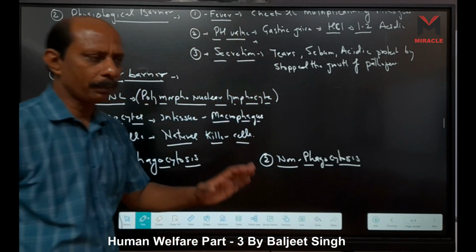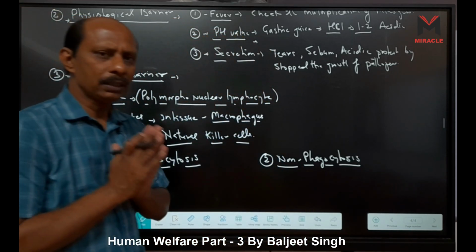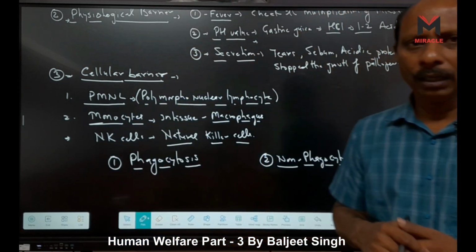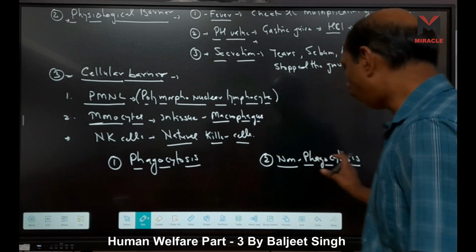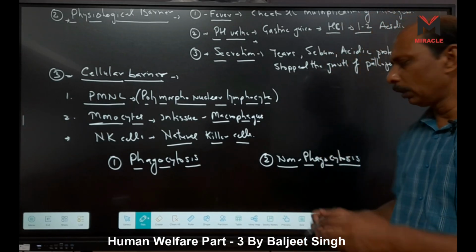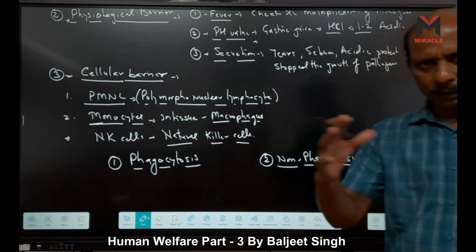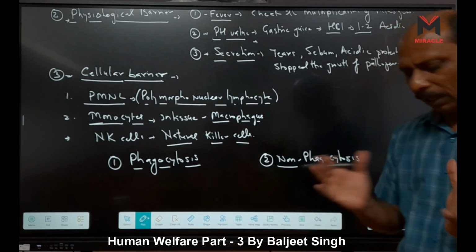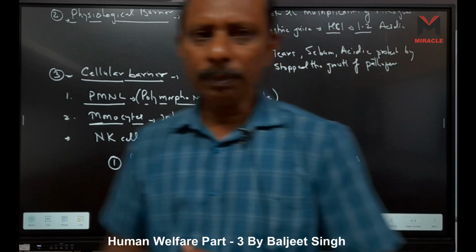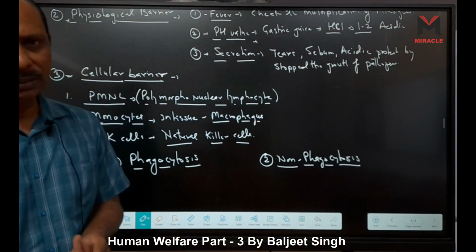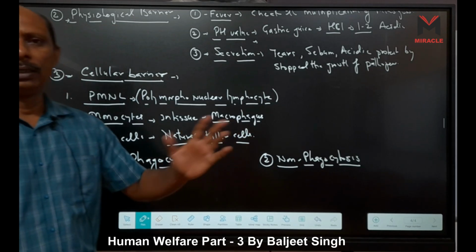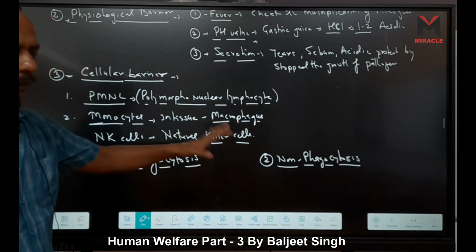Non-phagocytosis means here what happens? They cannot eat the pathogens, but they make pores in their cell wall or in their cell membrane. And when they make pores, then water content enters into the pathogen cells. They swell up and then burst. And when they burst, they are converted into debris. These debris are eaten up by the phagocytes, right? And thus they clean the blood.